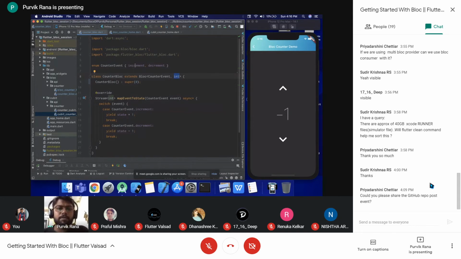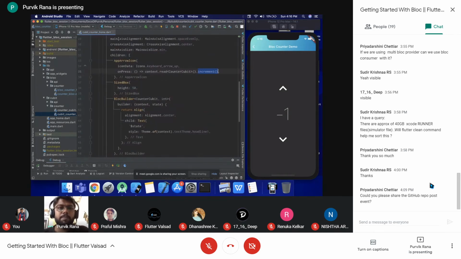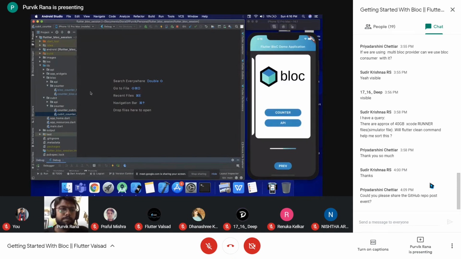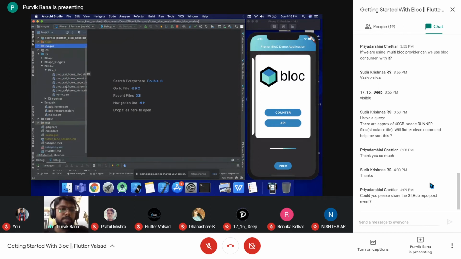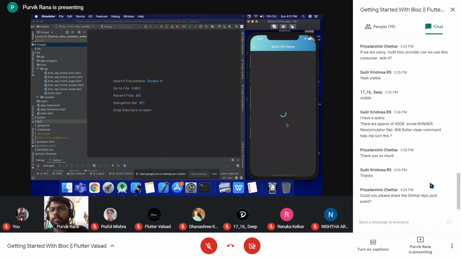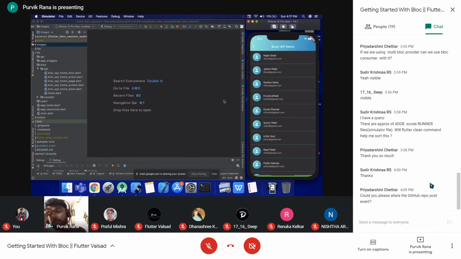So yeah, let me move to the API calling demo. First of all, we will see with the block how we can implement a single API calling. Let me show you what we are going to see. The API will be called, and the dummy response of different users is there.